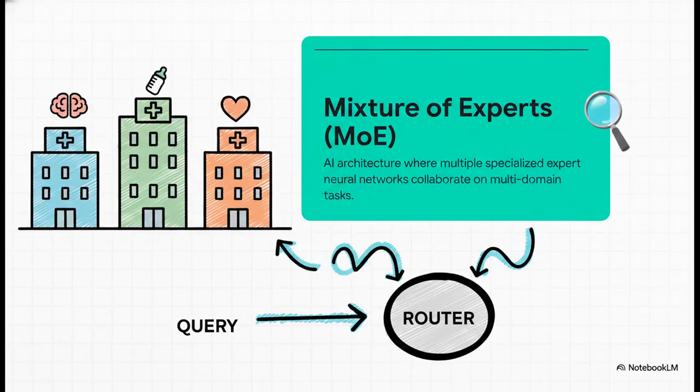Okay, let's dive into this. To really understand the testing, we need to quickly align on the subject itself, the mixture of experts, or MoE architecture. So instead of a general practitioner, think of it more like a specialized hospital team. You've got a neurosurgeon, a pediatrician, and a cardiologist, all under one roof. A router essentially delegates the incoming query to the best expert, or maybe a combination of experts. It's incredibly powerful stuff, but as you can imagine, coordinating that massive team is wildly complex.